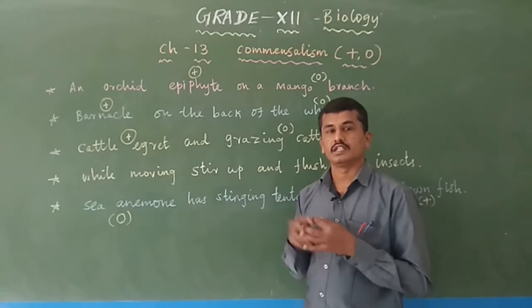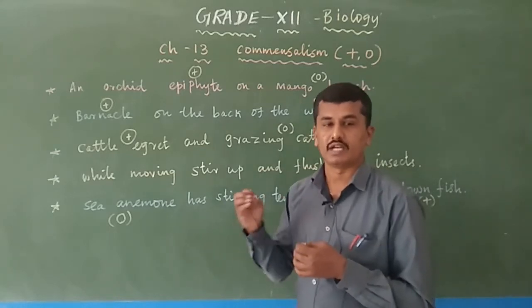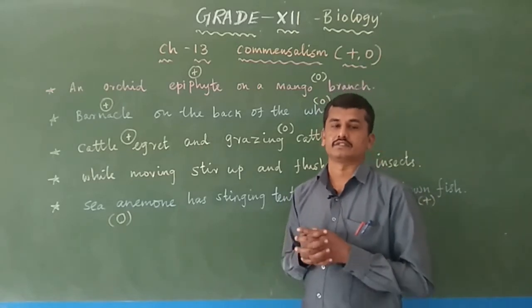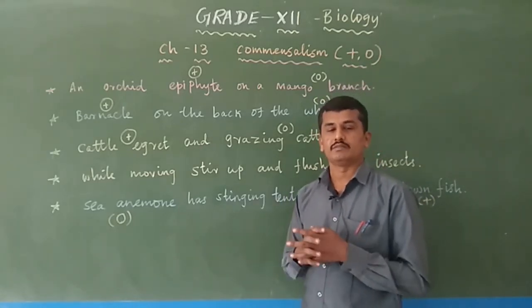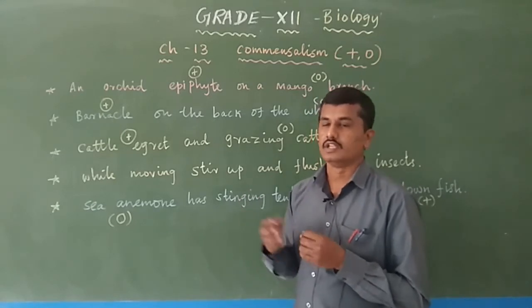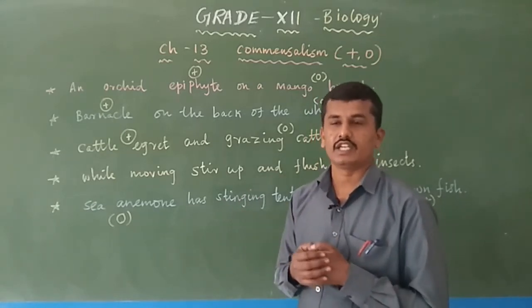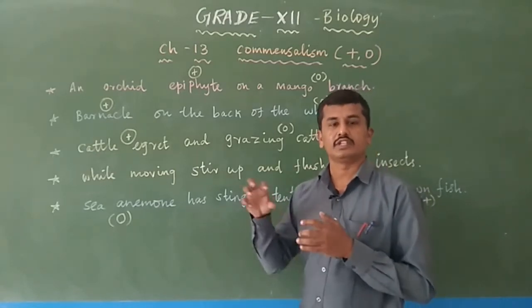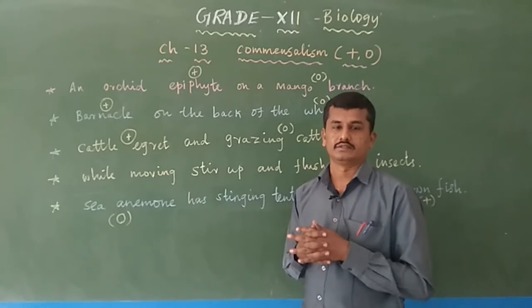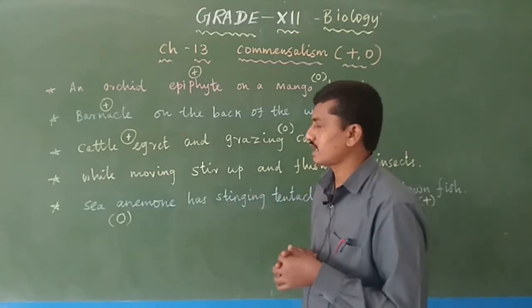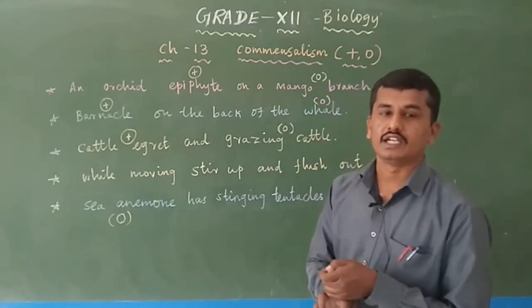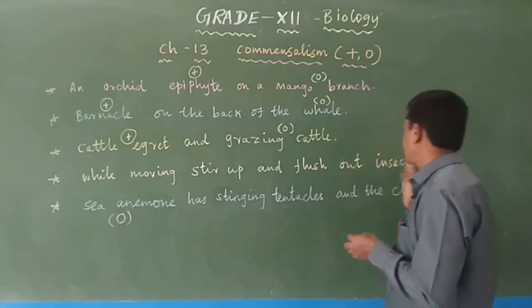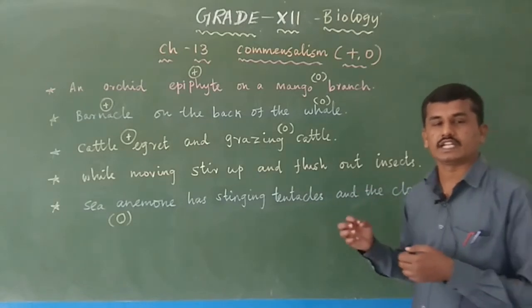Otherwise, identifying the prey or the insects is difficult for the cattle egret. Easily, along with the cattle, while moving, the cattle stir up the insects. The insects fly, and then the cattle egret easily catches the prey. It is another example of commensalism: while moving, the cattle stir up and flush out the insects, and the cattle egret, the bird, easily gets them.